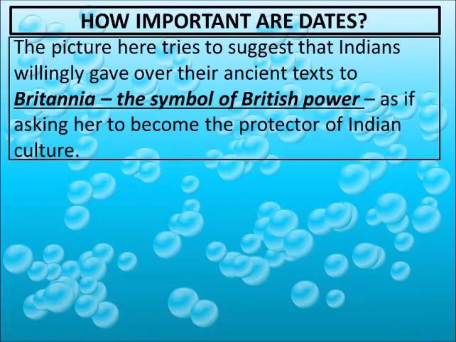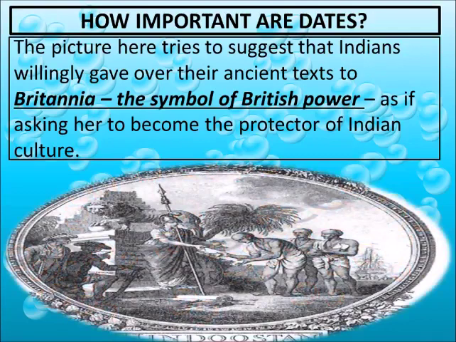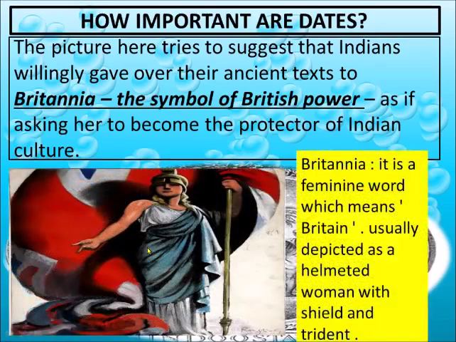The picture tries to suggest that Indians are willingly giving their ancient texts to Britannia, a symbol of British power, as if Indians are asking her to become the protector of Indian culture.